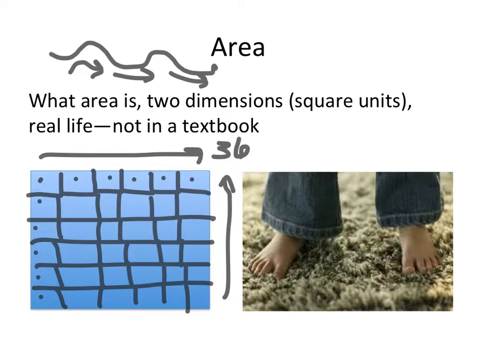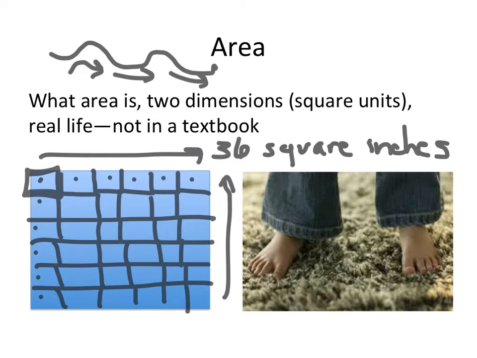And that's why when we measure in inches for area, we call it square inches or inches squared. We want students to understand that the reason we call it inches squared is because that's what we're measuring with. We're measuring with squares. It should be one of those duh moments where students just say, well, of course it's a square inch. It looks like a square and it's an inch on all sides. And we are measuring this rectangle and covering it with 36 of them. So the area of this rectangle is 36 square inches.